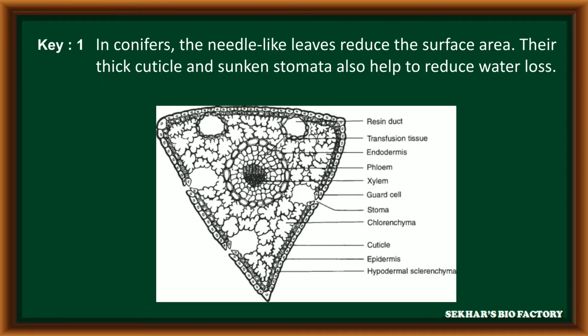In conifers, the plants have needle-like leaves, which reduce their surface area. It is one modification. In their transverse section, the entire leaf is covered with thick cuticle and the stomata are sunken type. Both the thick cuticle and sunken stomata help to reduce water loss. It is one of the xerophytic adaptations present in conifers.